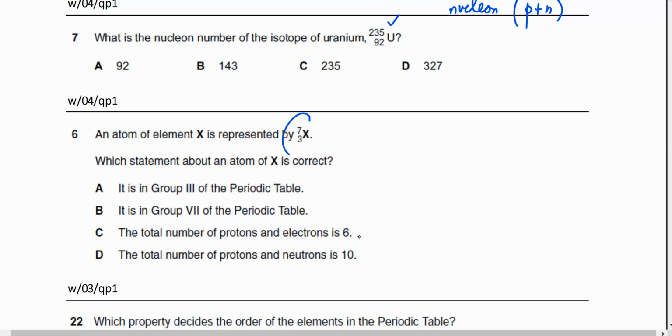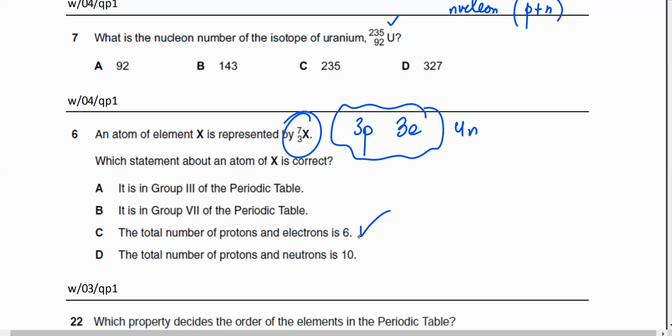If you look at this atom, it's going to have 3 protons, and it's a neutral atom, so it's going to have 3 electrons, and 7 minus 3 is 4 neutrons, right? So that's the arrangement of the particles in this atom. And he was talking about the number of protons plus the number of electrons. So that is definitely 6.